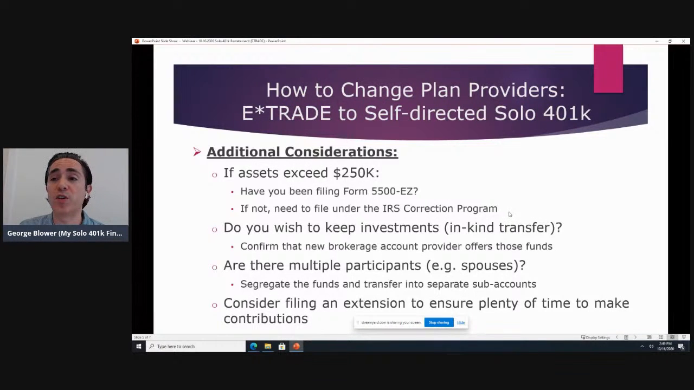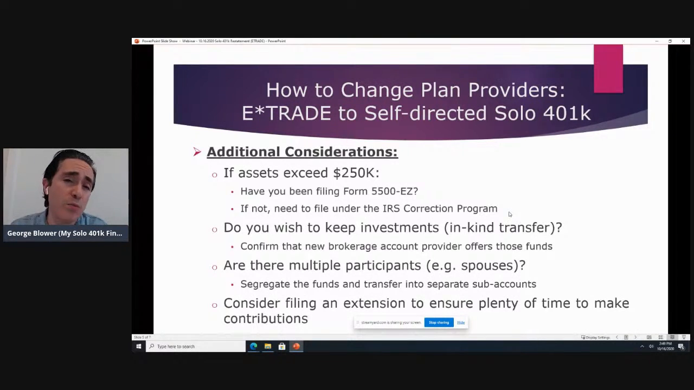The next important consideration here is, do you want to keep your existing investments? Do you want to do an in-kind transfer? In that case, you can certainly do that, because you're just restating the plan under our plan documents. You can still keep all your existing investments, but the account that you have your money and your investments in needs to be shut down because it's no longer a plan through E-Trade.